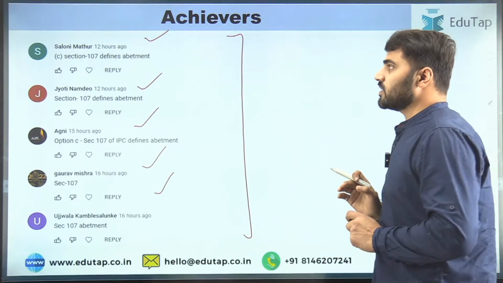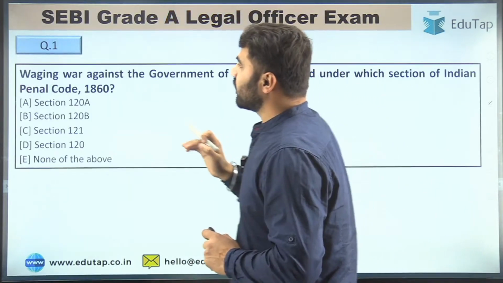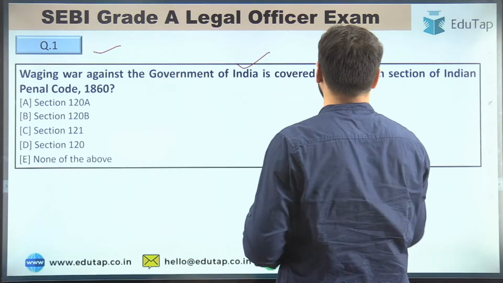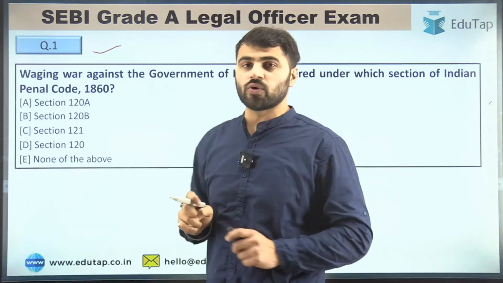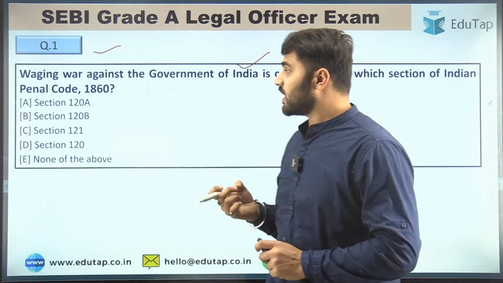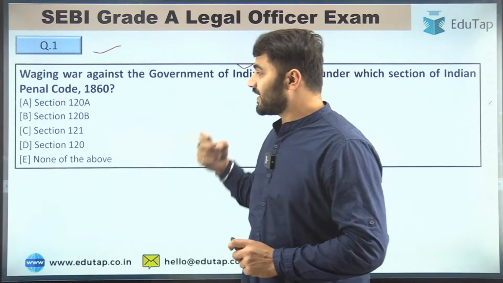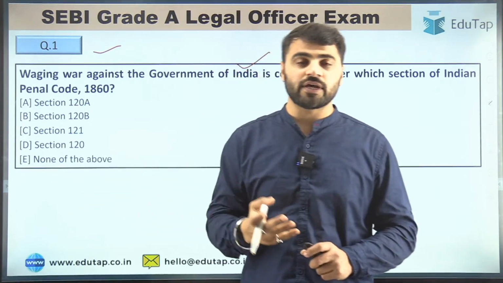Now let's move to today's content. Question number first is, waging war against the government of India is covered under which section of Indian Penal Code 1860? Your options are section 120A, section 120B, section 121, section 120, or none of the above.